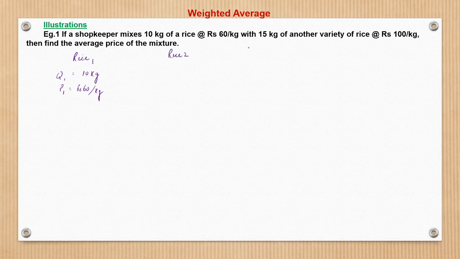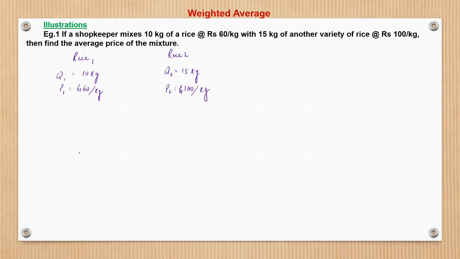So now the second variety of rice. The shopkeeper mixes 10 kg of rice at 60 rupees per kg with another variety of rice whose quantity is 15 kg, and the price P2 is nothing but 100 per kg. So we have to find the average price of the mixture.